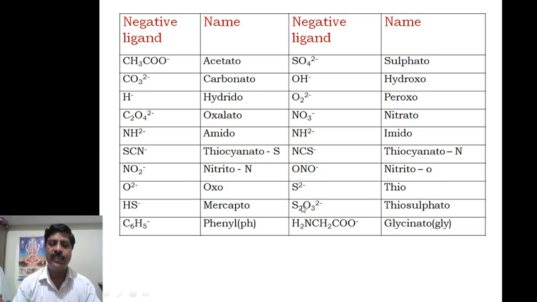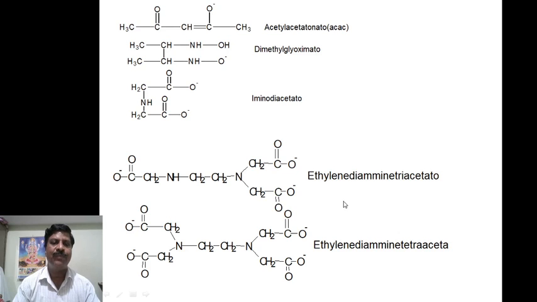Then it is a thiosulfato. Then this is called a glycinato. That is a glycinato, GLY. These are the negative ligands. Again I have to quote, there are some more complicated negative ligands.